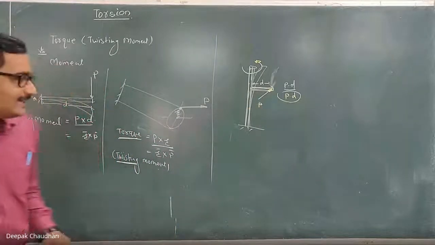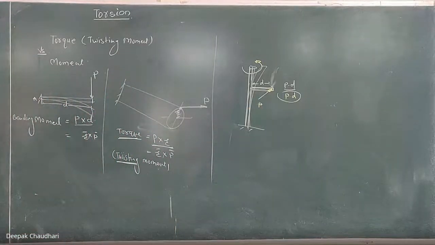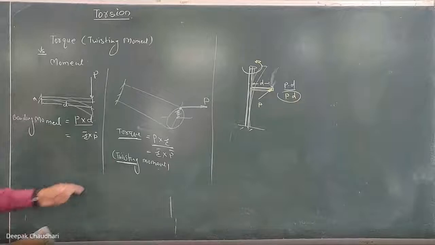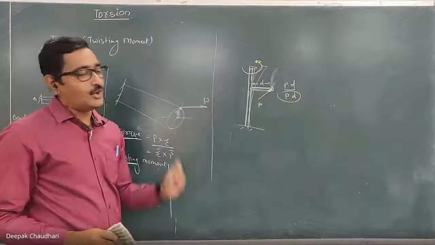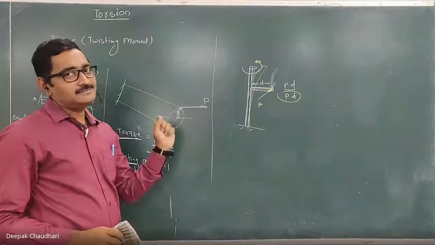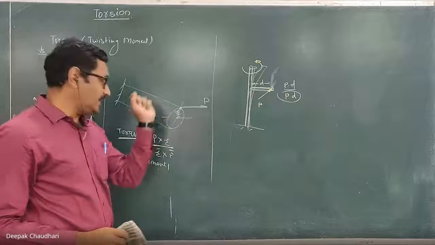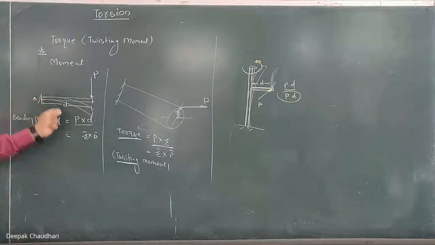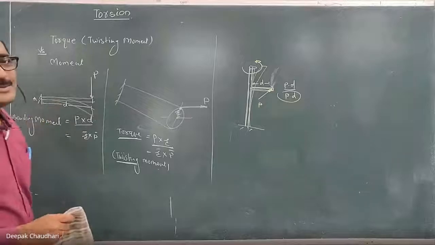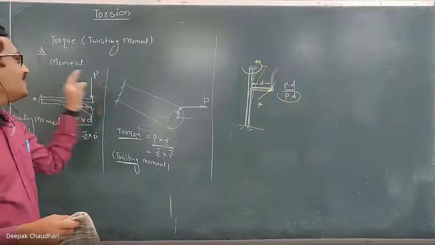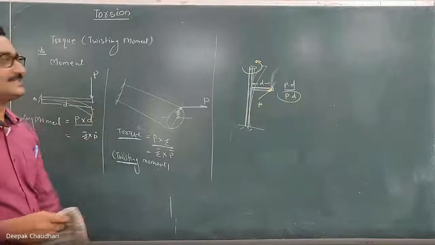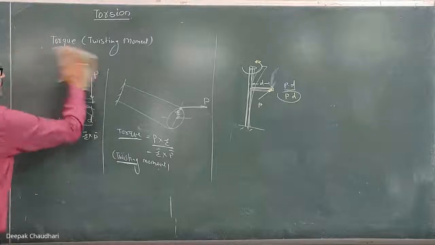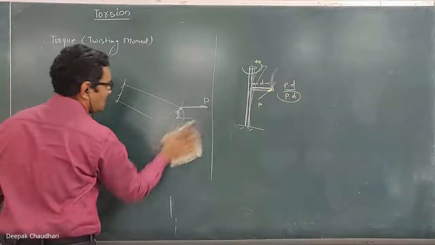So the ultimate conclusion is that when the moment produces twisting in a component, an angular deformation of the component, it is known as a torque, whereas when the moment produces bending in a component, it is known as a moment or bending moment. In this lesson we have studied particularly the torque, the moment which is responsible to twist.